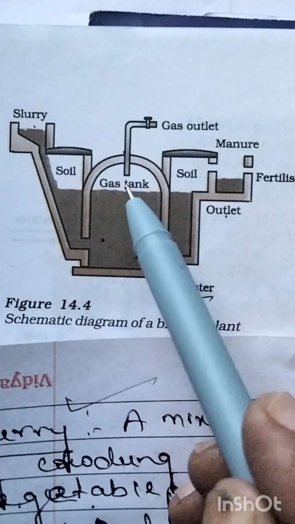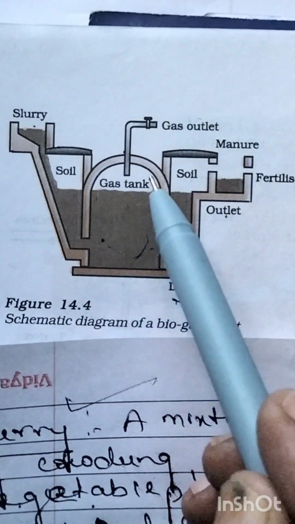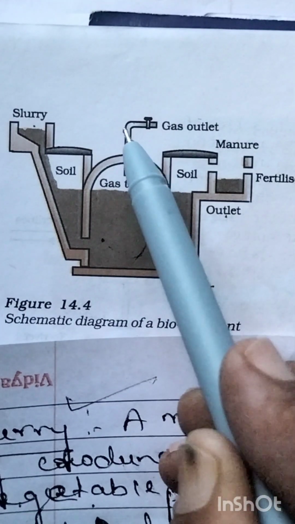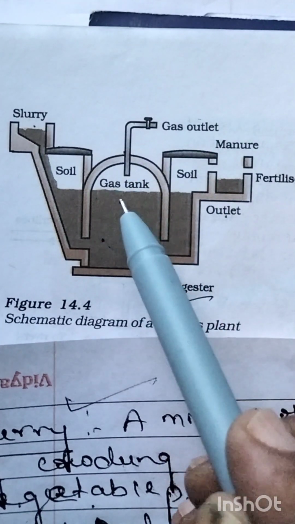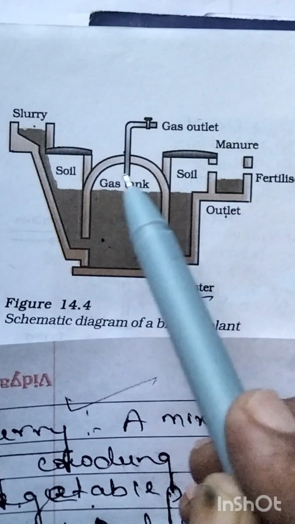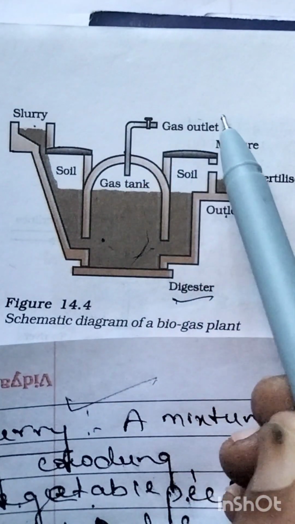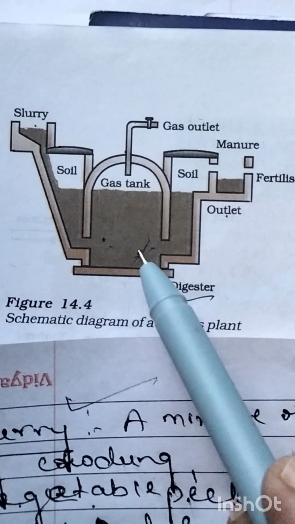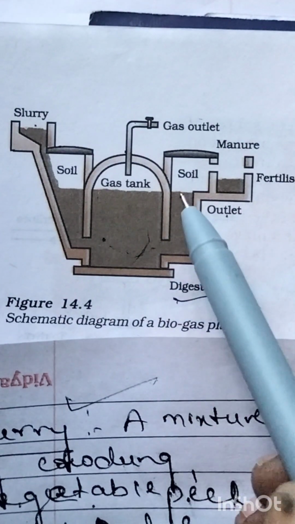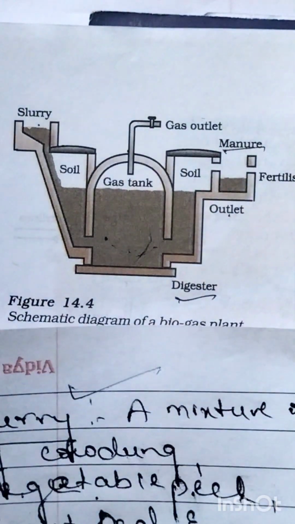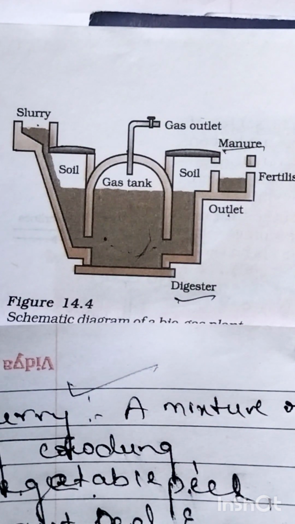So now the gas is stored here in the gas tank, and there is a gas outlet. Through the outlet, the gobar gas or biogas produced here will move out of the tank, and whatever spent slurry is there moves out as a manure. It goes out like manure. So you must and should remember this.